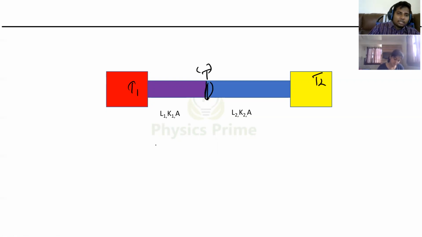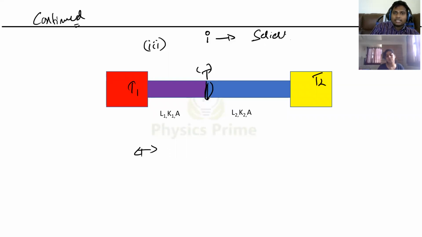One thing you know, very important. This is in series, so in electric current, current will be the same throughout in series or not? In all the resistors in series, current will be the same or not? Yes. That means the current in this rod should be equal to the current in the second rod or not?